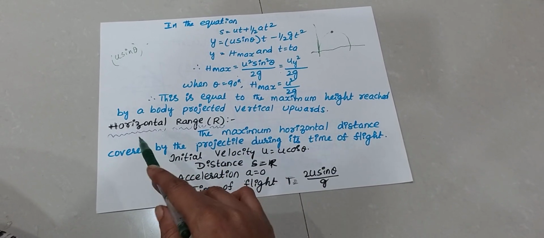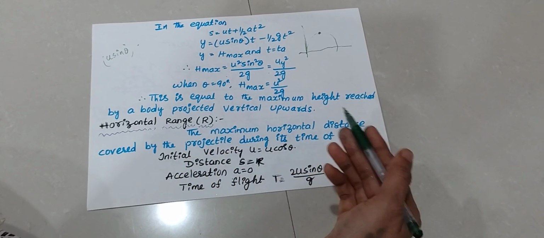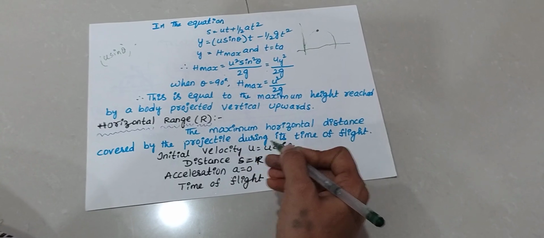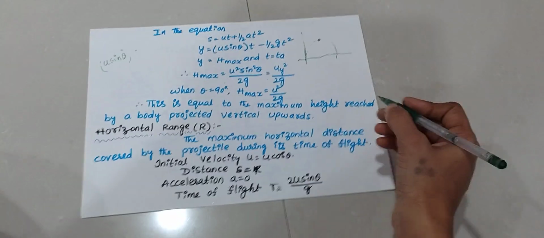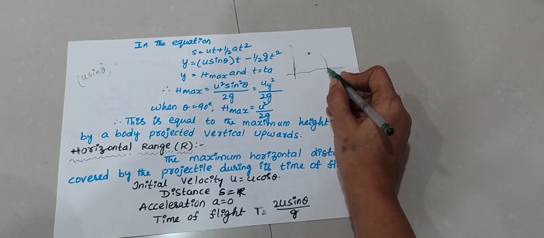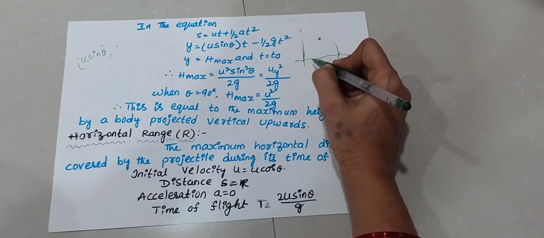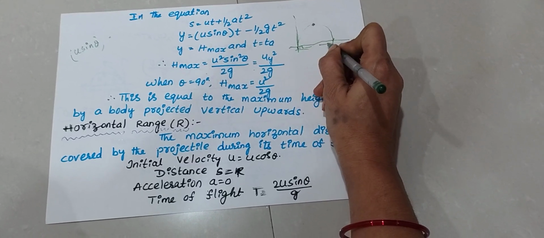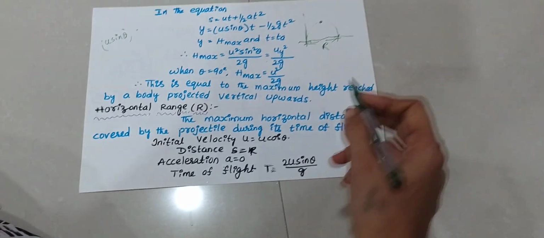Okay, now another condition is horizontal range. The maximum horizontal distance covered by the projectile during its time of flight. In this case, what is time of flight? Here this is time of flight. Here the distance covered by the projectile, that means this is range, maximum range.